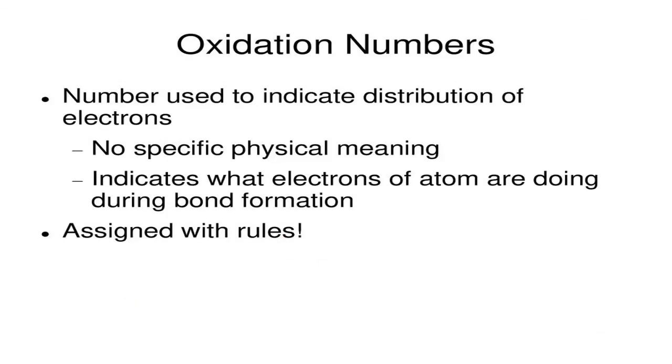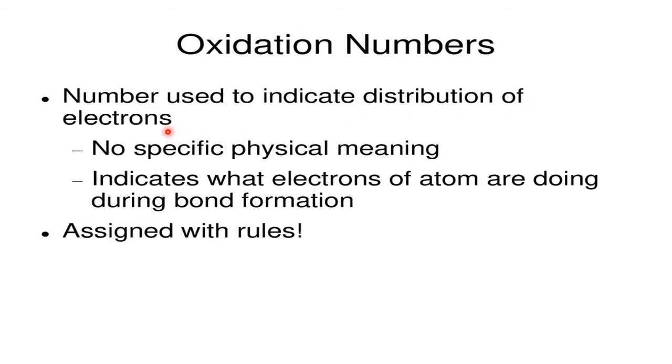So after understanding what is meant by oxidation, reduction and a redox reaction, now we will understand one more small topic known as oxidation number. It is a number used to indicate distribution of electrons. Electrons are distributed in the atom.